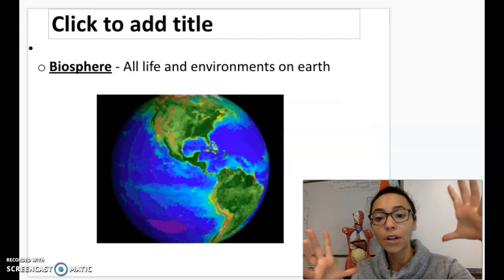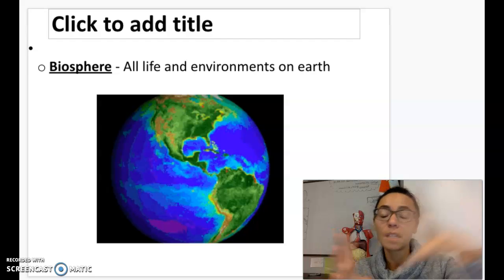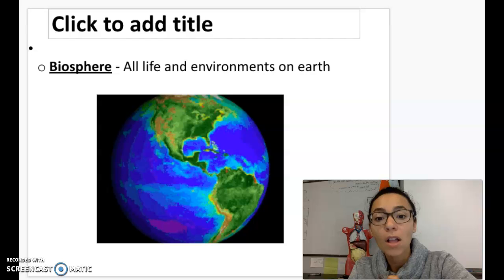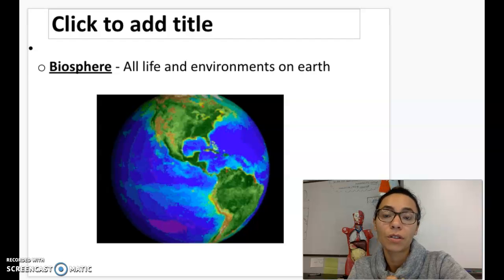And then the largest area of study is called the biosphere, and that's where all life and environments on Earth. Okay, so all living things on Earth.